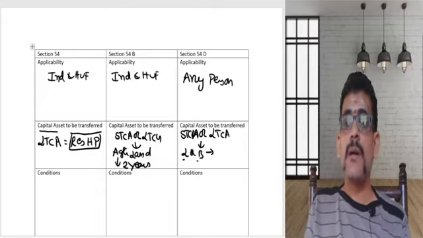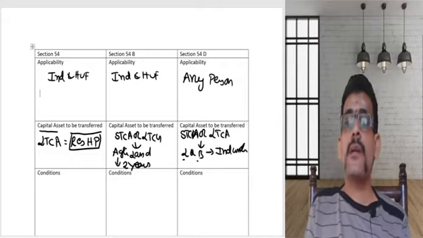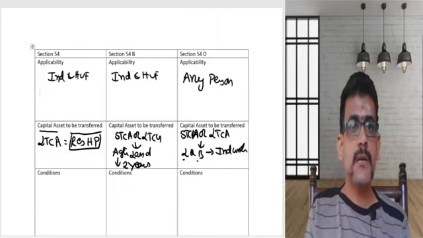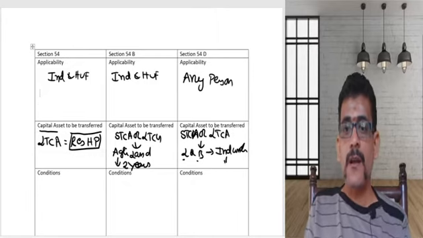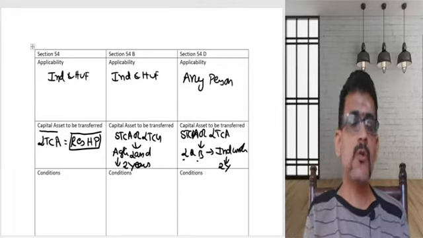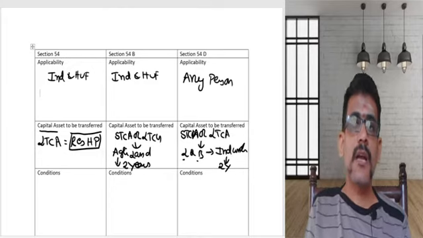That land or building should be used for an industrial undertaking, for industrial purpose. So the land or building should be used by you for the industrial purpose for at least a period of 2 years.